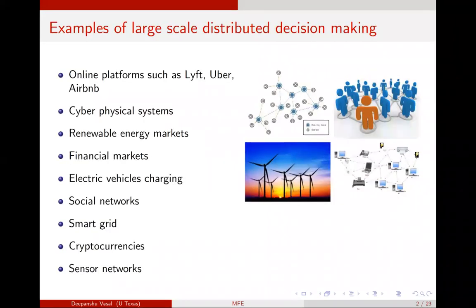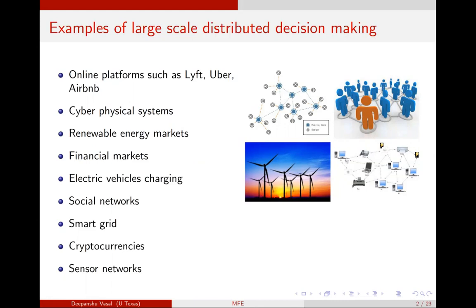There are a lot of real world applications that involve strategic interaction of a large number of players where each player has a private type which that player only observes, and it doesn't observe the types of the other players, and the types of the players are evolving dynamically. One such situation is in Lyft and Uber, where people have private preferences about where they want to go and the route, and they strategically interact with other people in their neighborhood, which determines their own prices and helps them make a decision whether they want to take the ride or not.